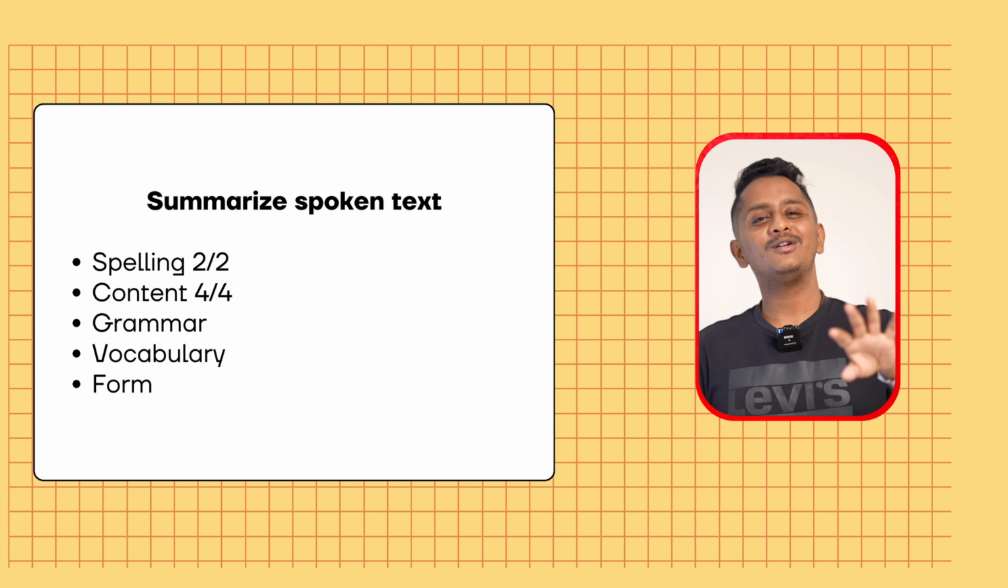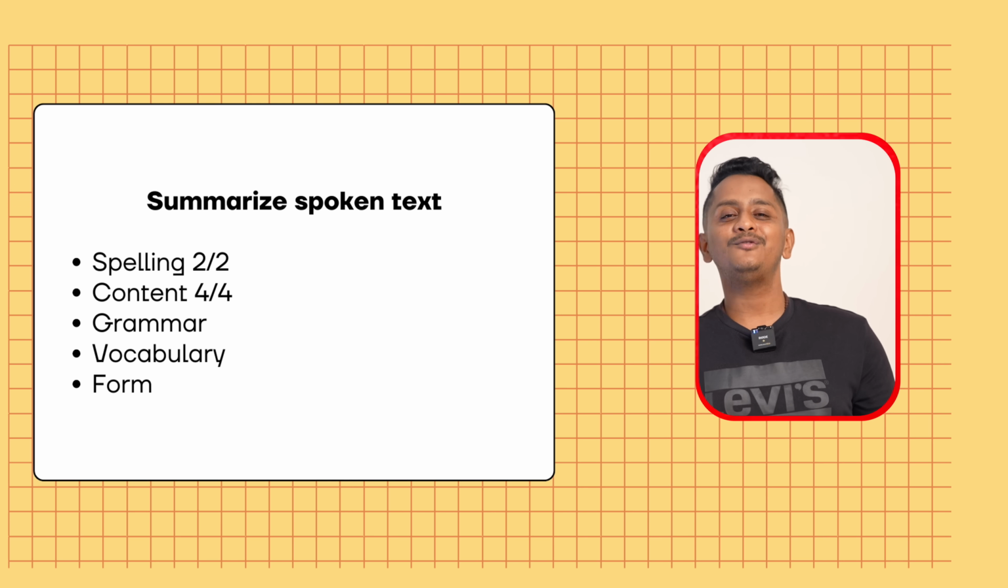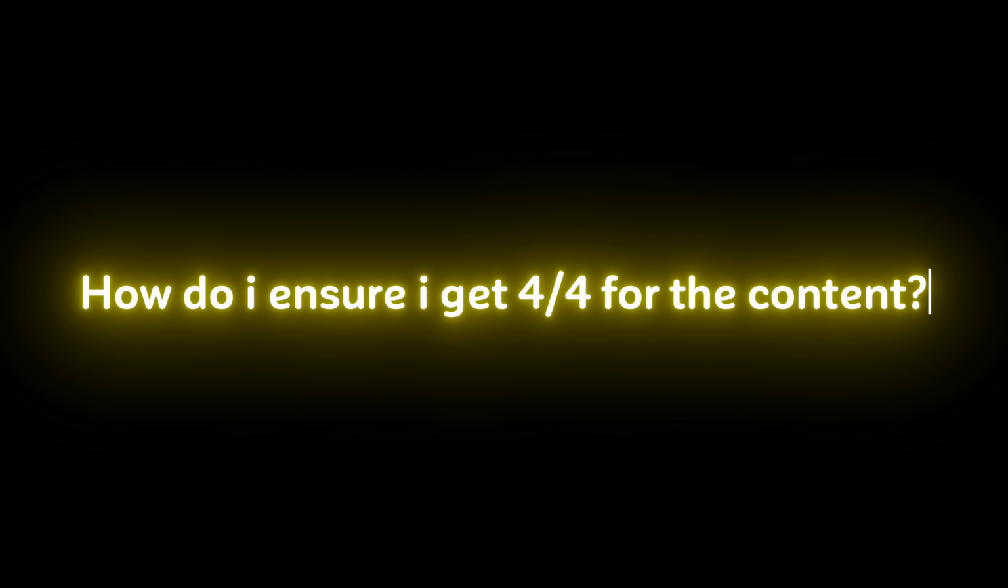How can you get 85, man? It's not possible, isn't it? So now the content is 4, not 2 like before, but 4 marks. Here you get 2 out of 4. Gone case, 85 is a dream. So work on the skills, most important. So how do I ensure I get 4 out of 4 for the content?